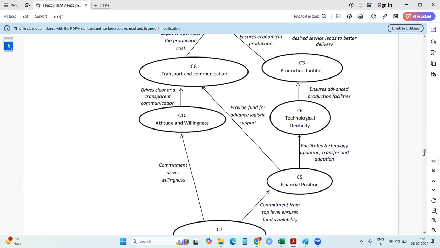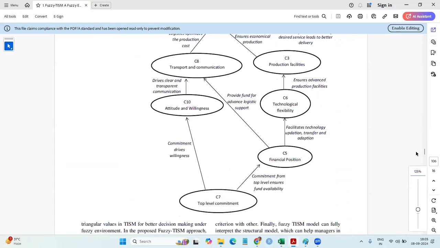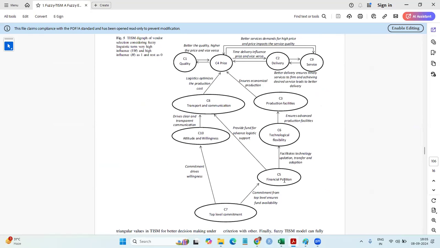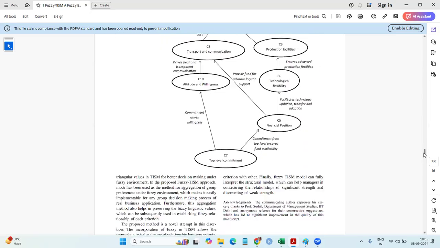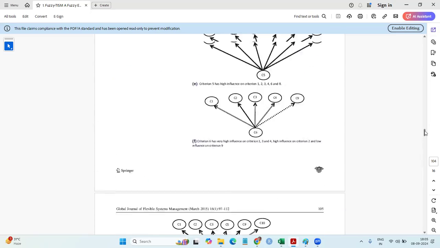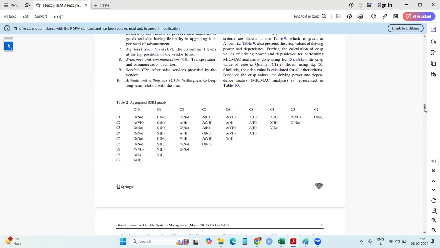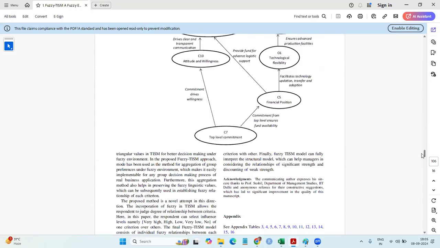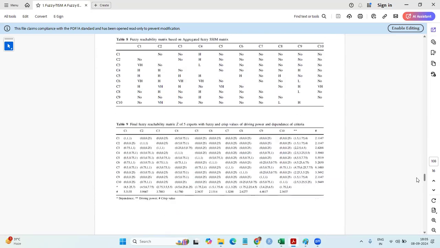Now see from here, one part is there. The question is why from C5 the arrow is not going through C6. Arun sir, can you see this violates the rule? Yes, sir. The rule was you need to go directly to the next one. Let's see from C5 to C6 and C10. If it is there, where is their table? We have to see the table. I think it's given at the end. From C5 to C6, C10, we need to see a table.